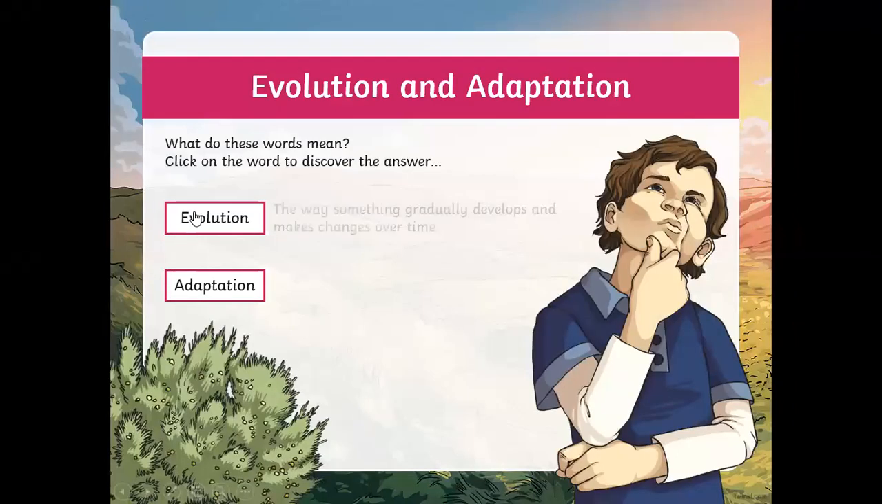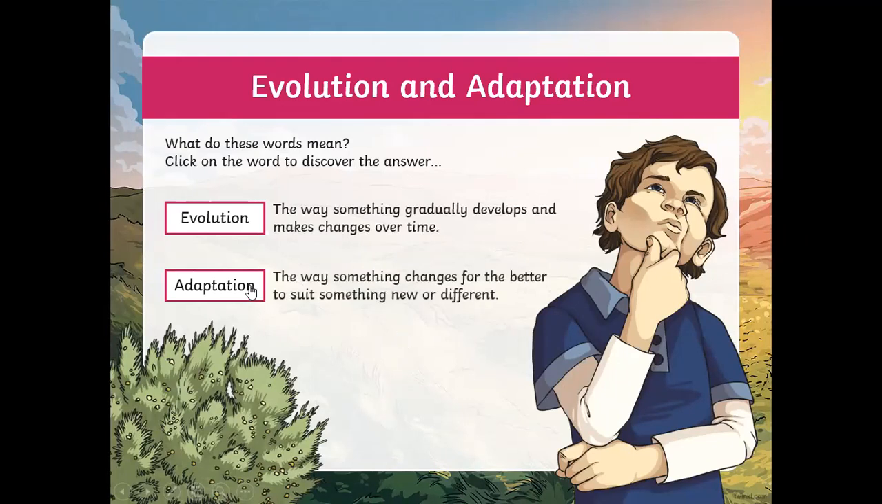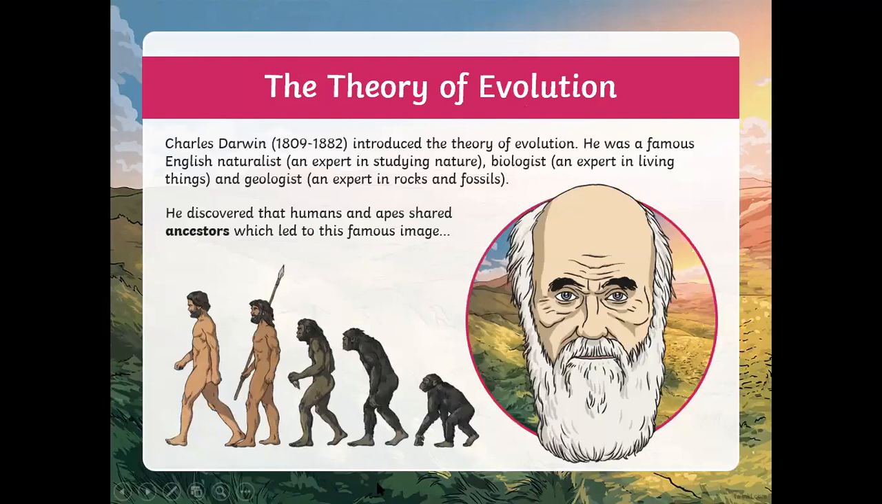So, evolution. Evolution is the way that something gradually develops and makes changes over time. So it's a long process, and adaptation is the way something changes for the better or to suit something new or different. Okay. So Charles Darwin introduced the theory of evolution, and he was a famous English scientist.